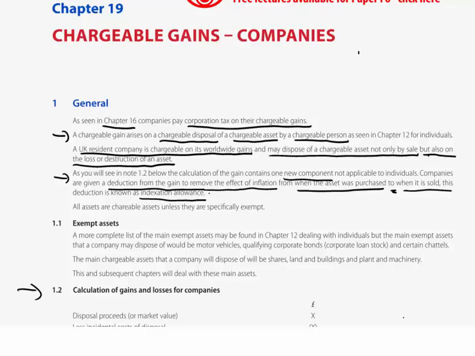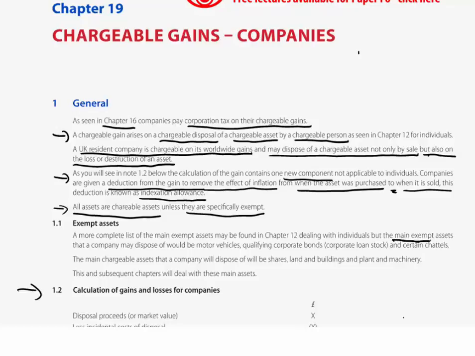So far as our chargeable disposal is concerned, therefore, not just sale, but very occasionally a loss or destruction of the asset. A chargeable person, a company will be a chargeable person. A UK resident company is liable on its worldwide gains there. And finally, in this first section, as we saw in relation to personal tax, CGT for individuals, all assets are chargeable assets unless they are specifically exempt. Now, we may recall that back in Chapter 12, we had a very complete list of those exempt assets, and that was when we're dealing with individuals.